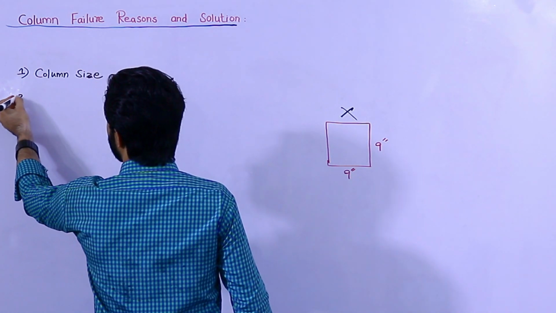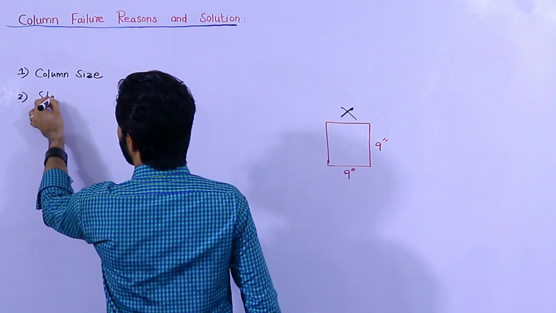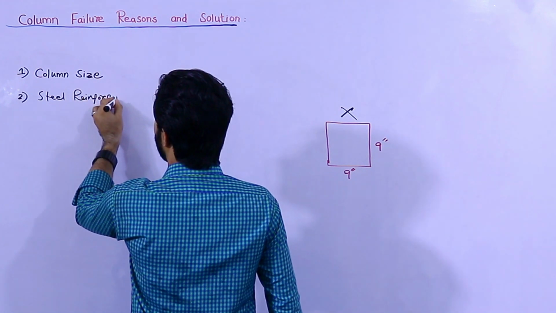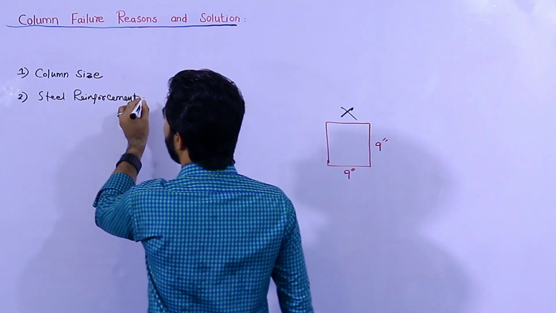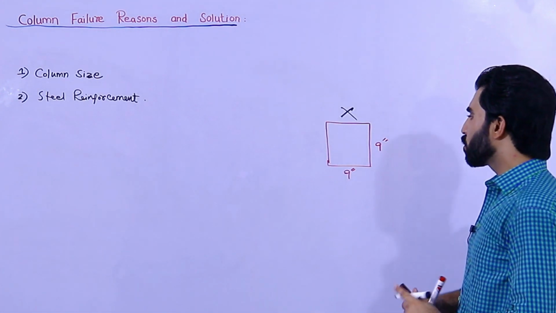The second reason of failure in columns is steel reinforcement.